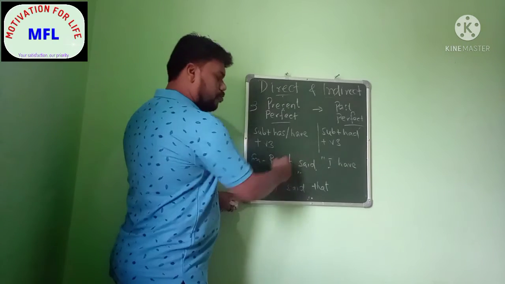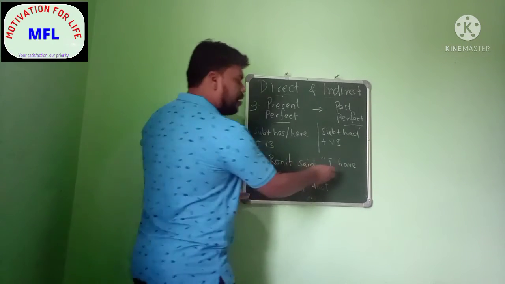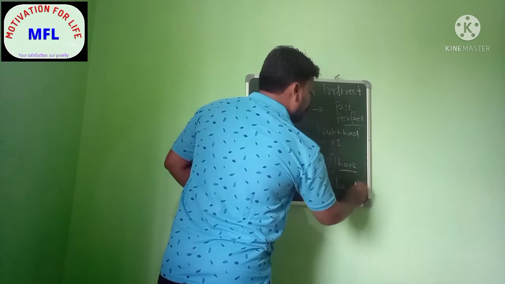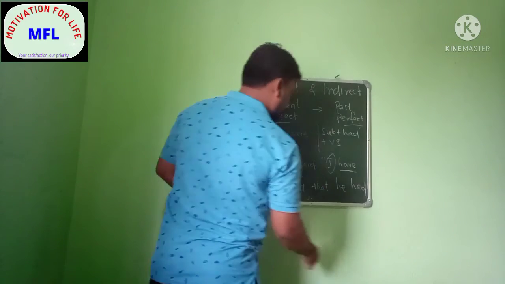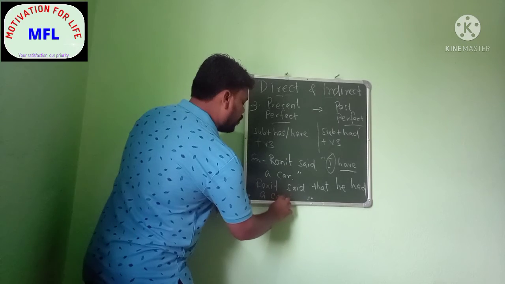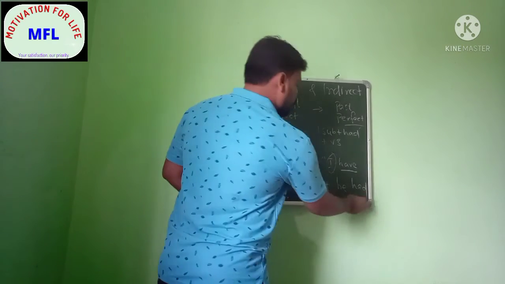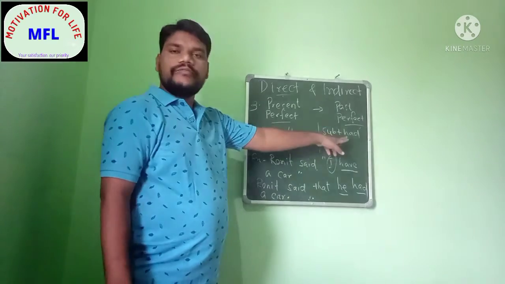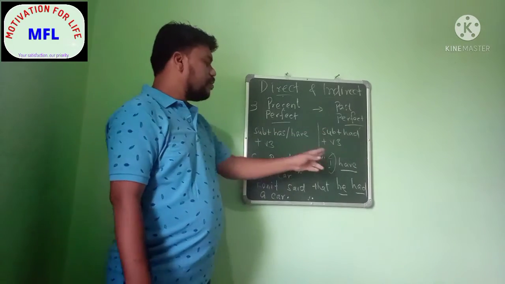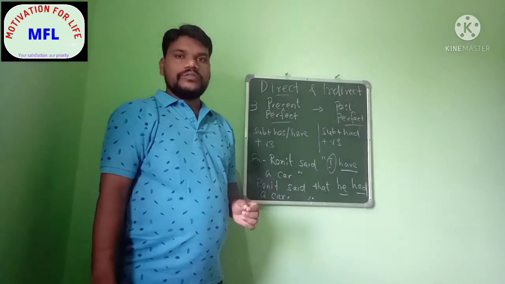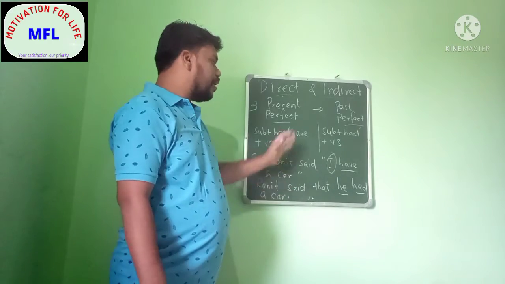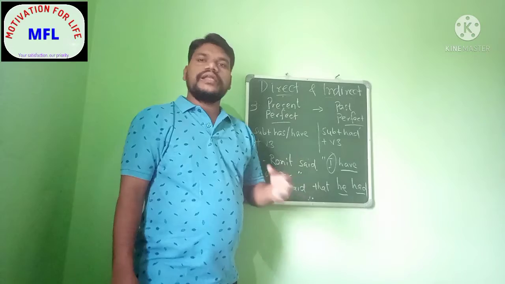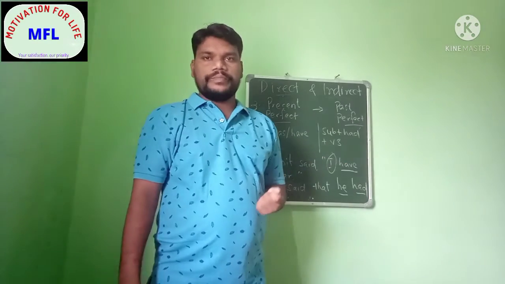Okay, as we usually write, Ronit said that. I will be again converted to he, and have will be had, and then a car will remain the same. Okay, so here you can see the changes how it took place. Why? Because I have written the formula over here, and that's the reason it is very easy to convert. So all of you will be easily converting if you know the formula. So try to learn these formulas so that it will be more helpful to you.